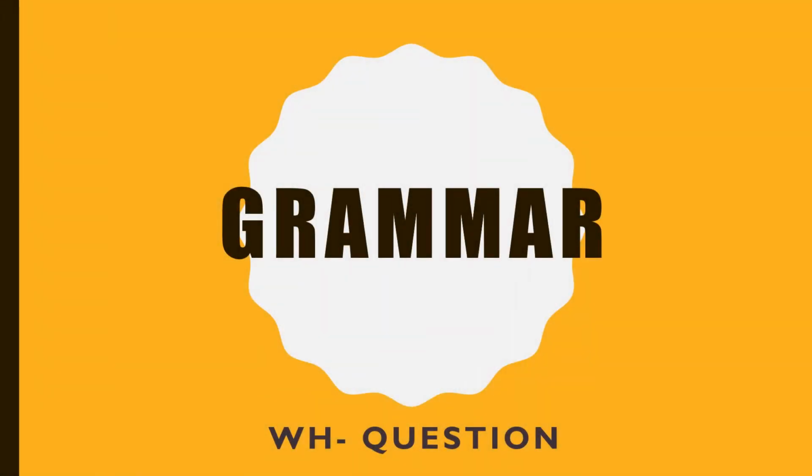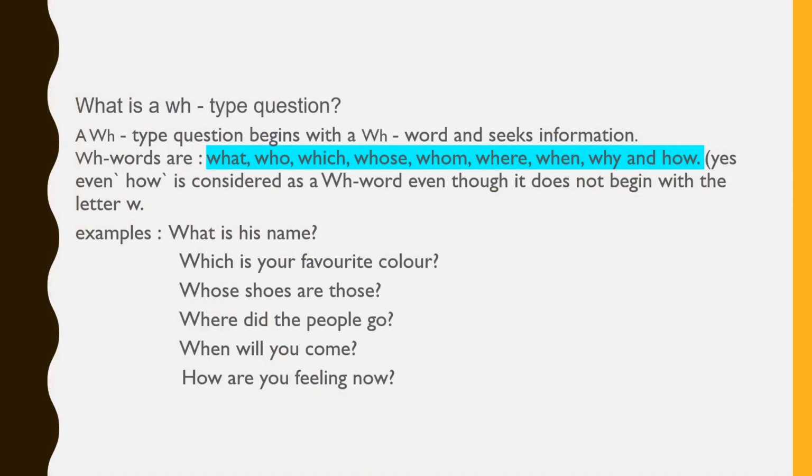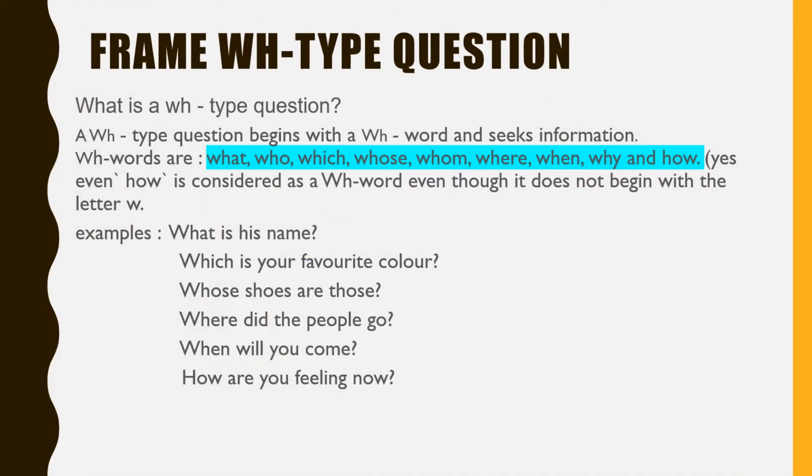Grammar lesson: WH questions. Framing WH questions. What is a WH type question? A WH type question begins with a WH word and seeks information. WH words are what, who, which, whose, whom, where, when, why, and how. Yes, even how is considered a WH word, even though it does not begin with the letter W.